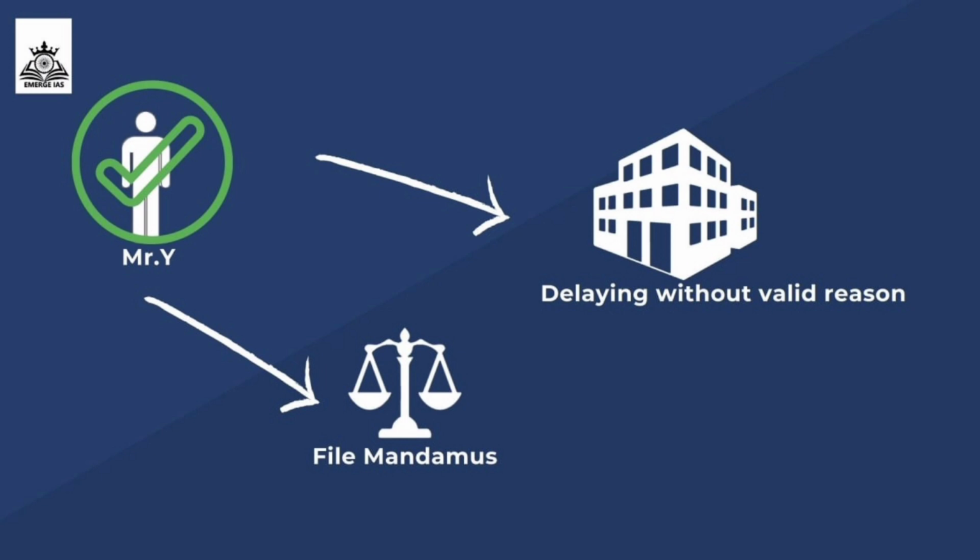In such a scenario, Mr. Y can approach the court and file a mandamus petition requesting the court to direct the authority to fulfill its duty and issue the appointment letter. So this is an example of mandamus.